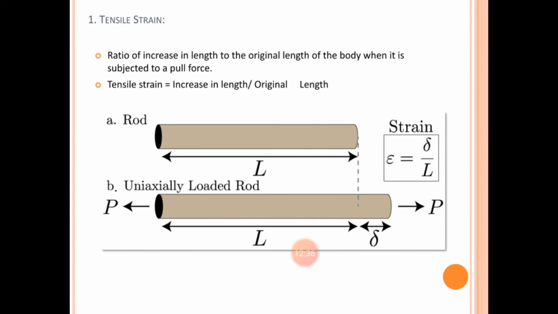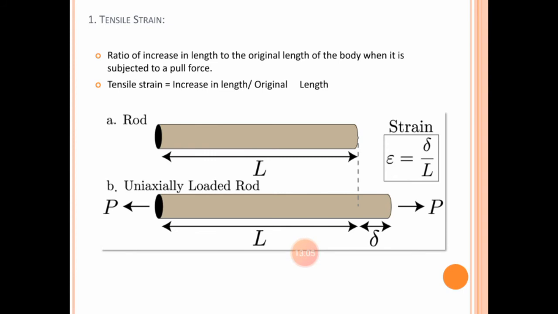And it's time to discuss the types of strain. Look at the figure. The first type of strain that you find is the tensile strain. As shown in the top figure, there is one circular bar, and the original length of that bar is capital L. Suppose you apply tensile force to both ends of that bar.